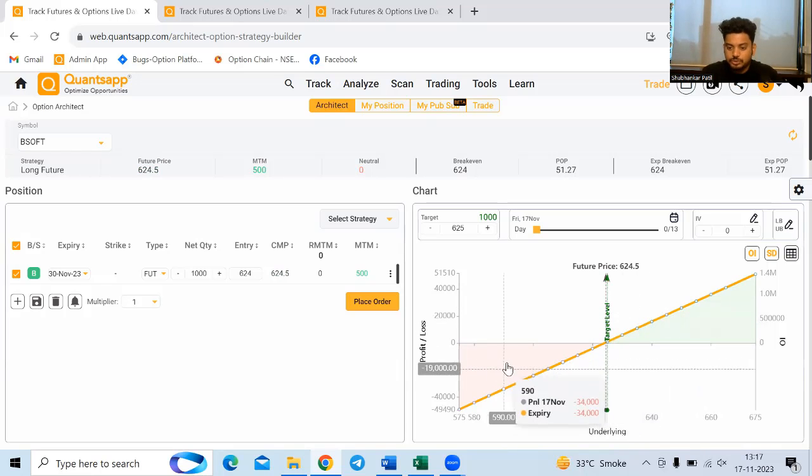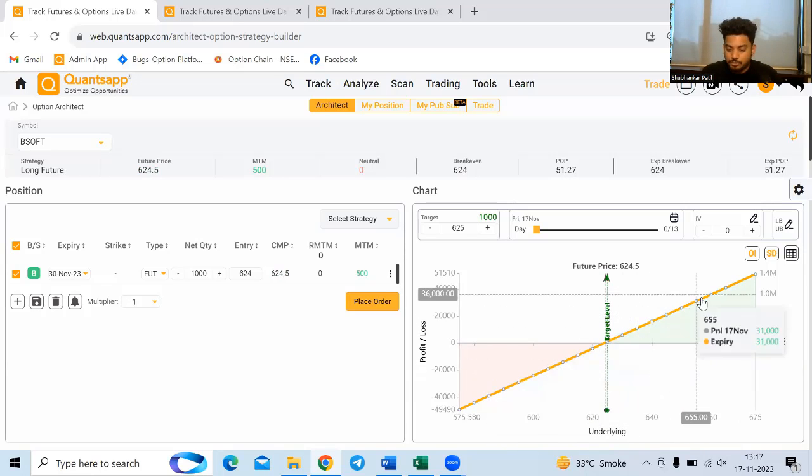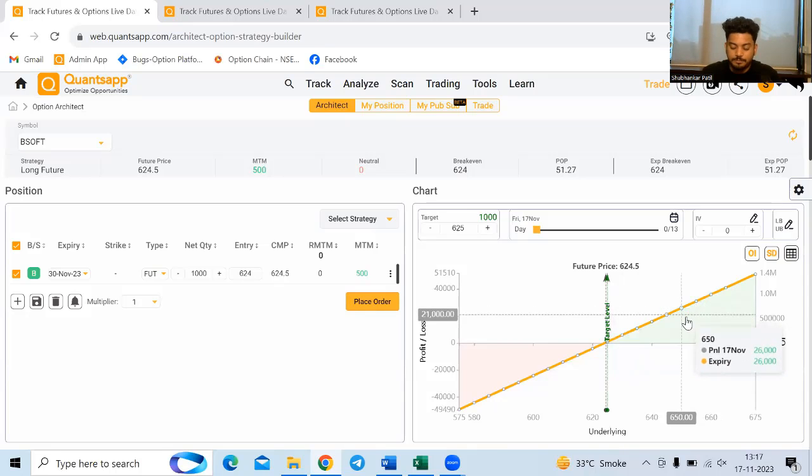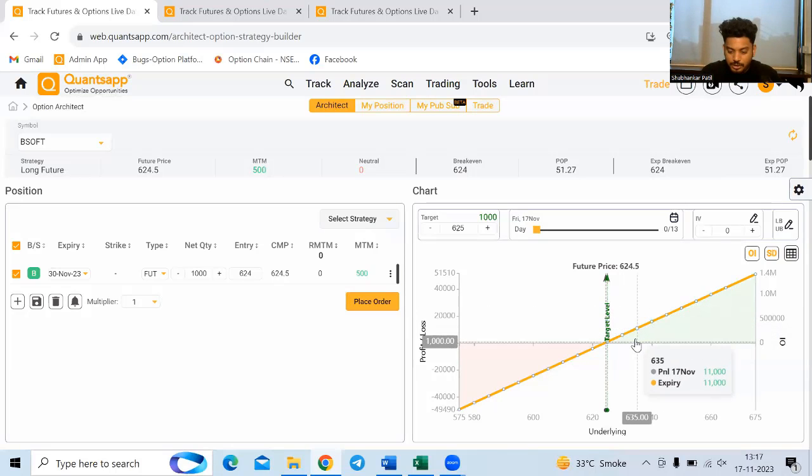This tool is simple: if I want to see how much I will make or lose at a particular level of the underlying, Architect will help me analyze that. If I move my cursor from left to right, I get to see at what level how much profit or loss I'm making. The red portion shows a loss and the green portion shows a profit. If Birlasoft goes to 635, it will give me 11,000 rupees of profit, and if it drops to 615, it will give me a loss of 9,000.